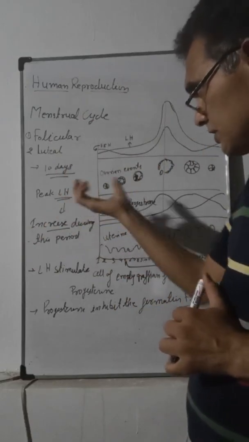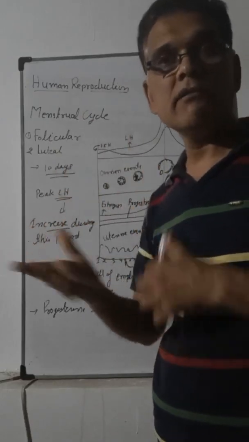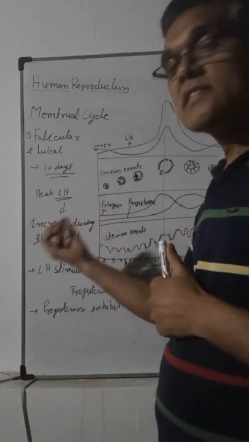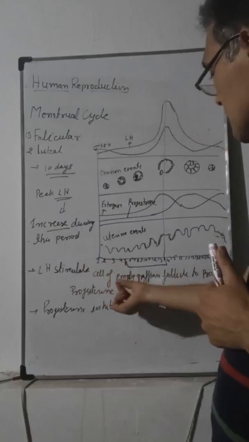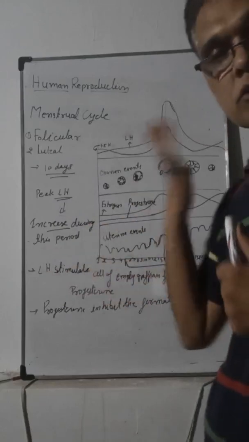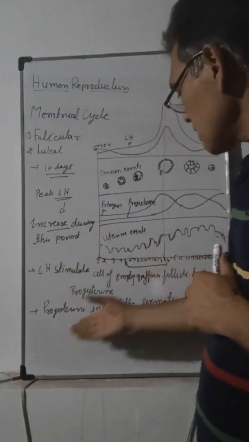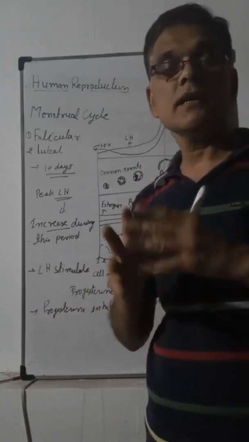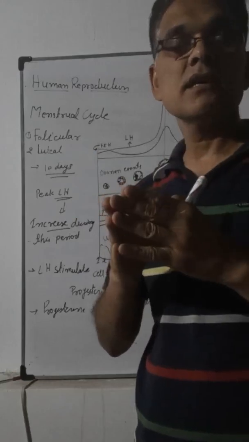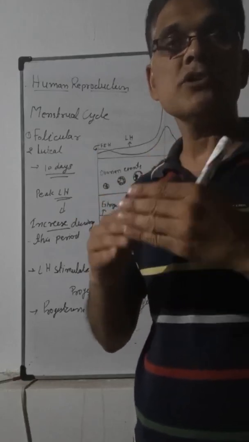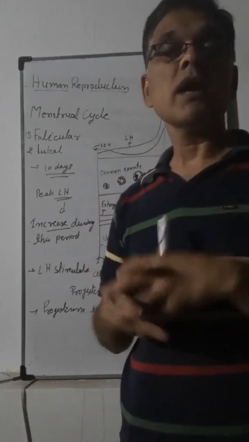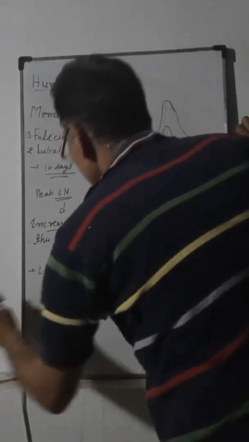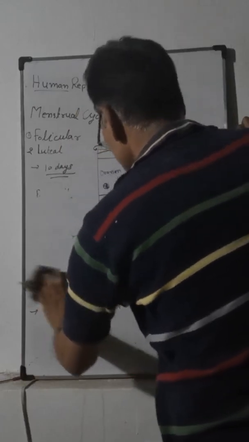During this phase, luteinizing hormone level is at its peak, and that peak means luteinizing hormone stimulates the cells of empty Graafian follicles to produce progesterone hormone. Progesterone hormone inhibits the FSH level, and that FSH suppresses the formation of new Graafian follicles. And the next phase is the menstrual phase.